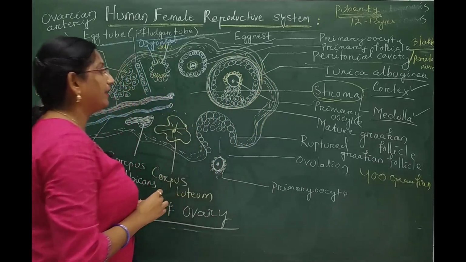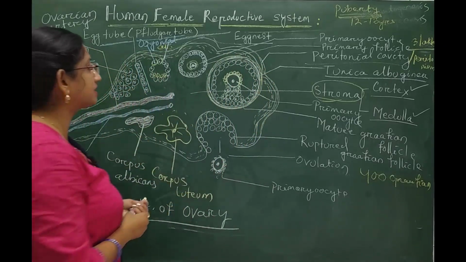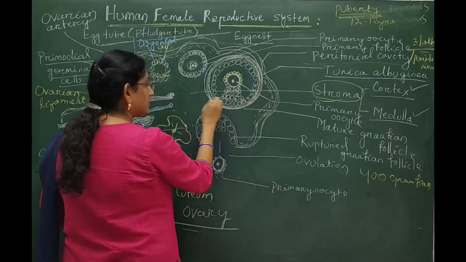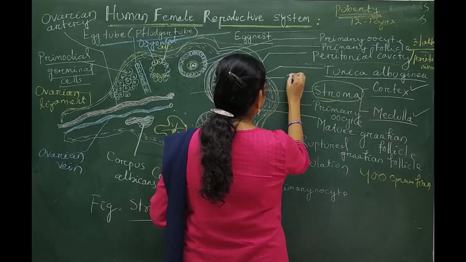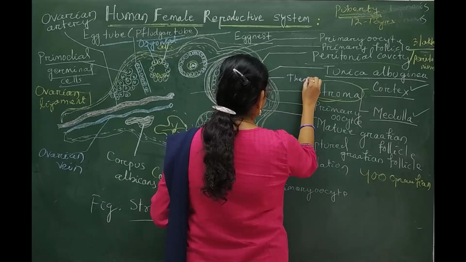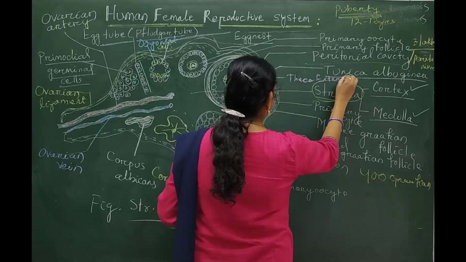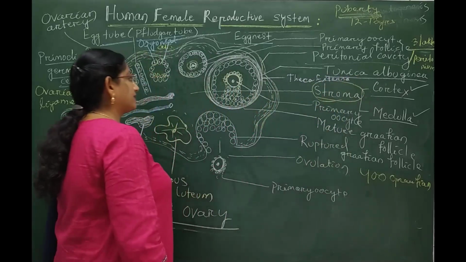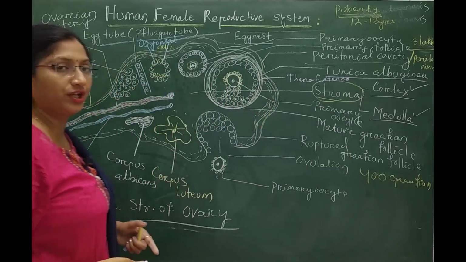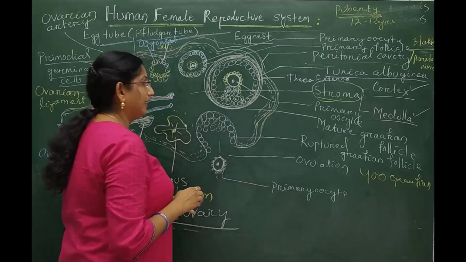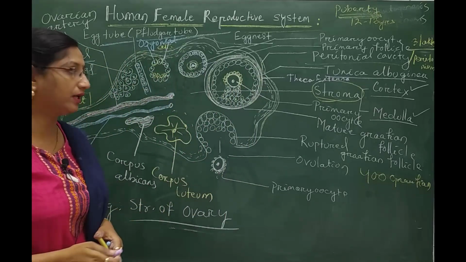The mature Graafian follicle consists of an outermost layer called theca externa. We'll describe it later on in our next class, that is, what the particular layers or structure of the Graafian follicle are.